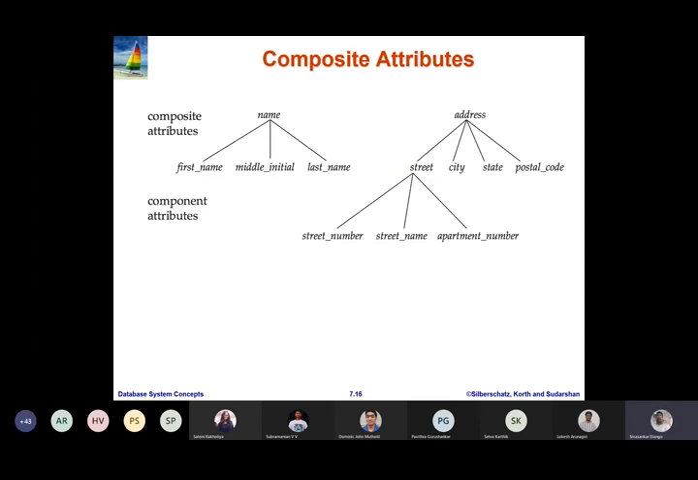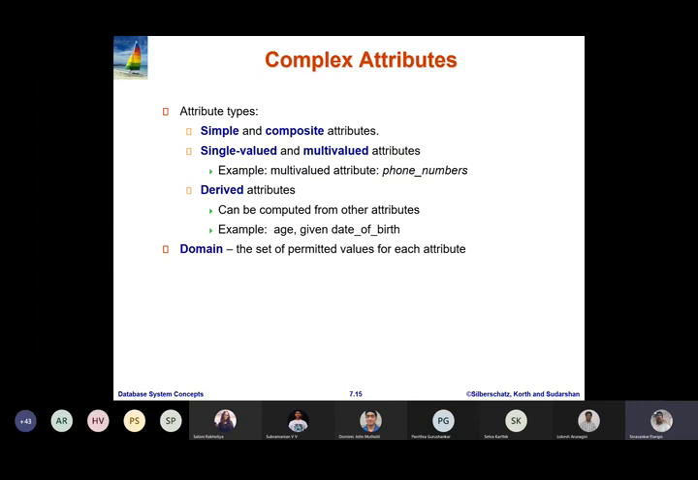whereas composite attributes are divisible. Name of a person can be divided into first name, middle name, last name. Address can be a door number, street name, city, state, postal code, and so on. If an attribute is divisible, it is known as a composite attribute, whereas if an attribute is indivisible, it is known as a simple attribute. You can have single valued versus multi-valued attributes. Contact number is a multi-valued attribute, whereas age is an example of a single valued attribute.